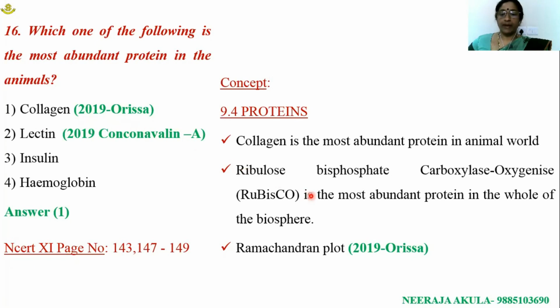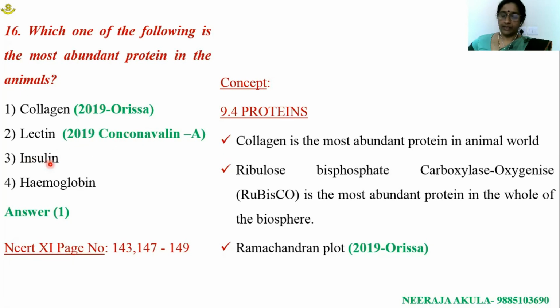Rubisco, ribulose biphosphate carboxylase oxygenase, is an enzyme or a protein which is most abundant in the whole biosphere. Lectin is a secondary metabolite. This question was sliced right from the 2019 paper.